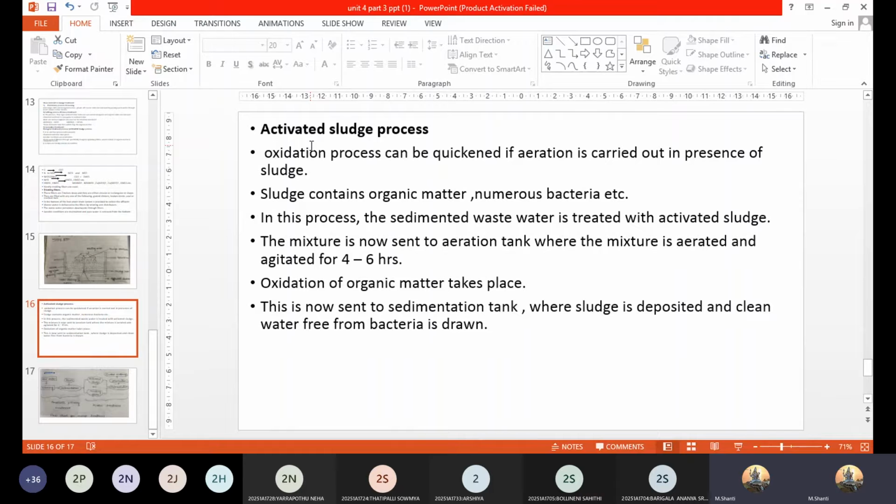Why is the sludge called activated sludge? The simple English word activate, you can relate to that. We are not calling this a sludge process, but activated sludge.